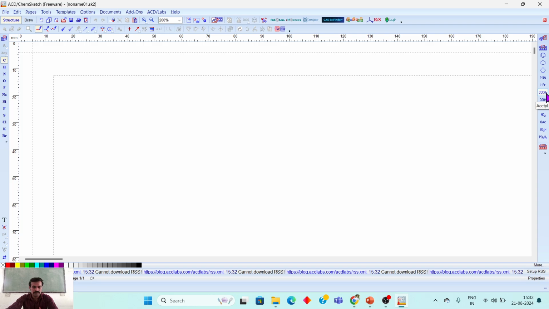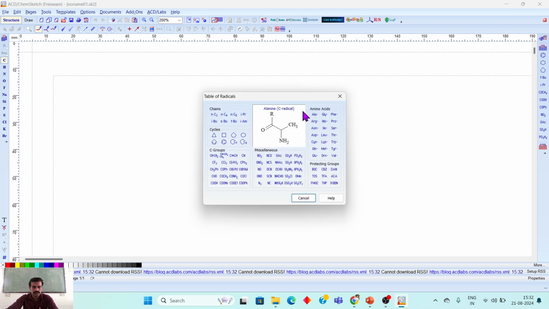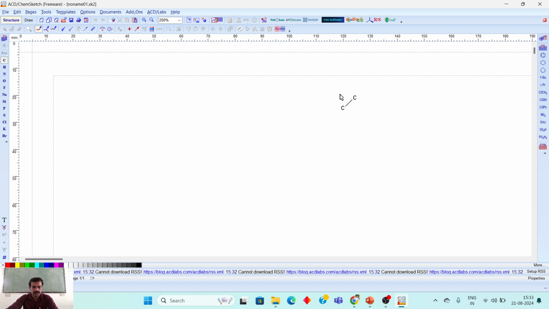Also, their functional groups are directly given here in short form. और भी यहाँ पर क्या दिया है? See here the amino acids, chains, cycles, C groups, miscellaneous, protecting groups, which are required for drawing the structure. Sometimes, because the structure size is large, these short forms are given.